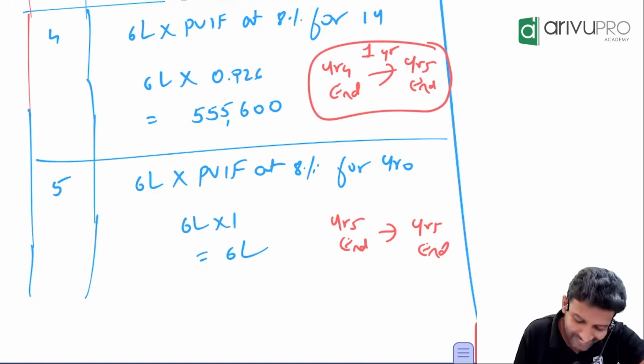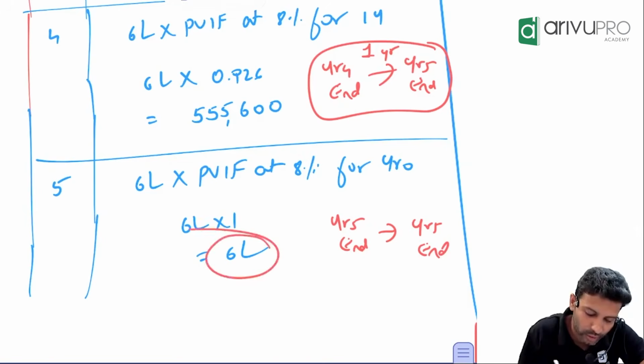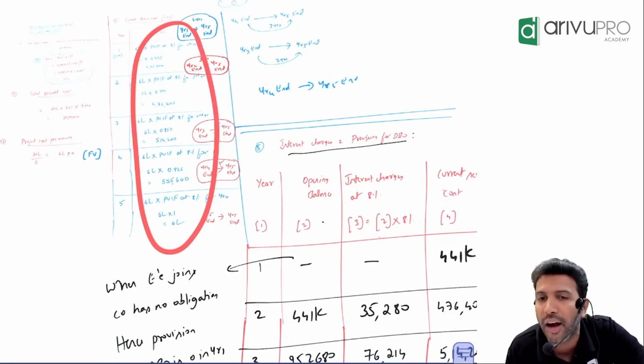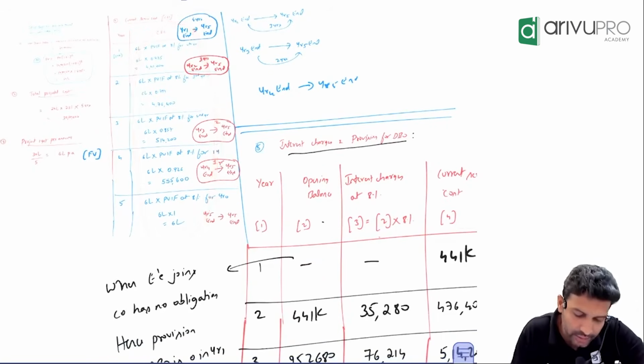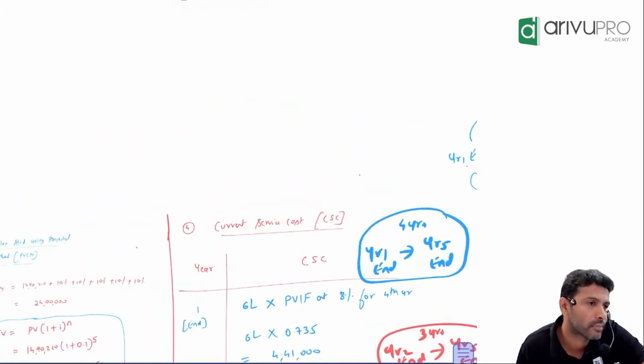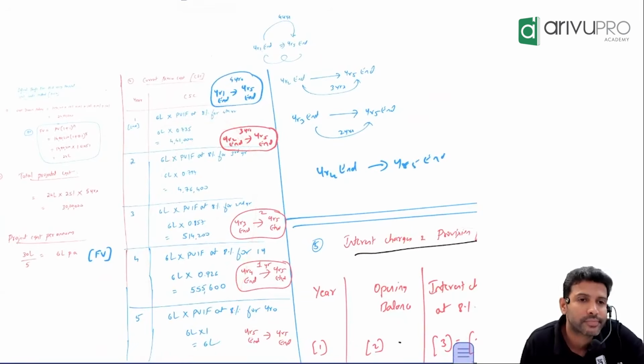6 lakh is already in present value terms, so we simply write 6 lakh. This is the cost that you will book in P&L, in the name of current service cost. This is the most important working. If at all you make a mistake, probably it's going to be here. Rest everything, I think the format will take care of.